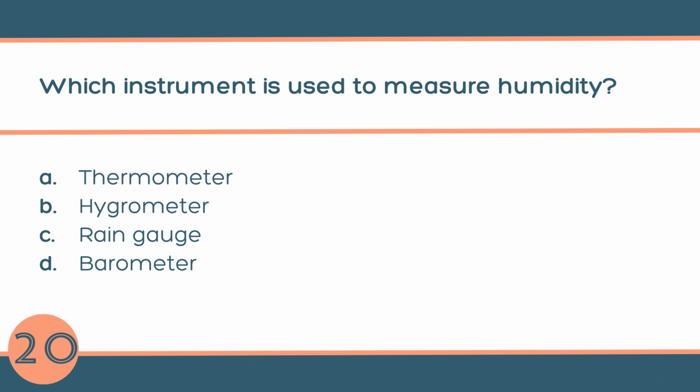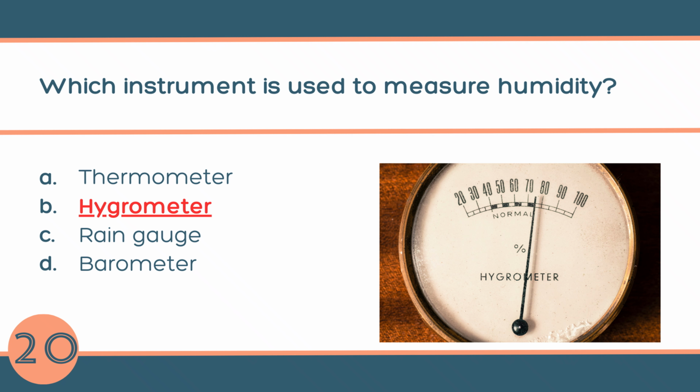Question number 20. Which instrument is used to measure humidity? A. Thermometer, B. Hygrometer, C. Rain gauge, or D. Barometer. The answer is B. Hygrometer. The hygrometer is a tool that tells us how much water is in the air, basically how humid or dry the air is.